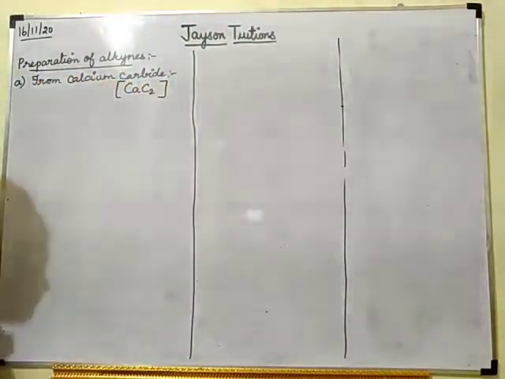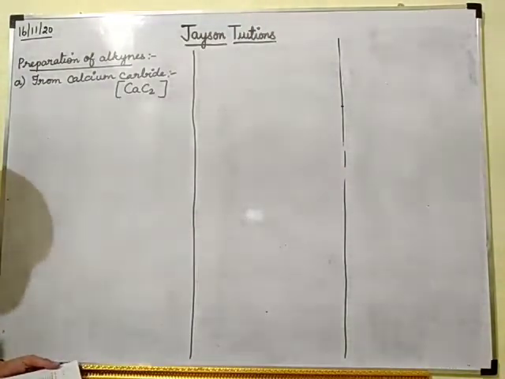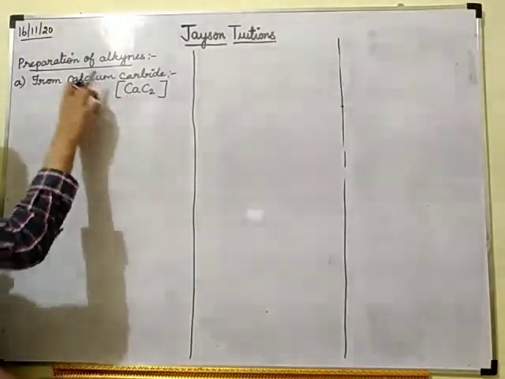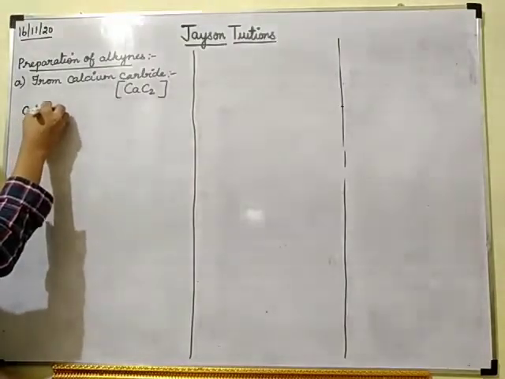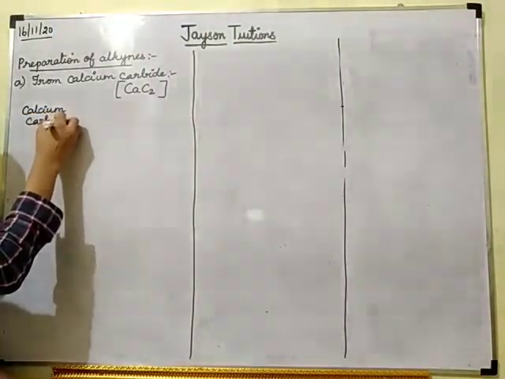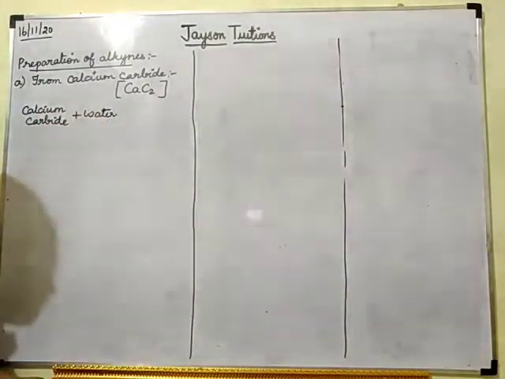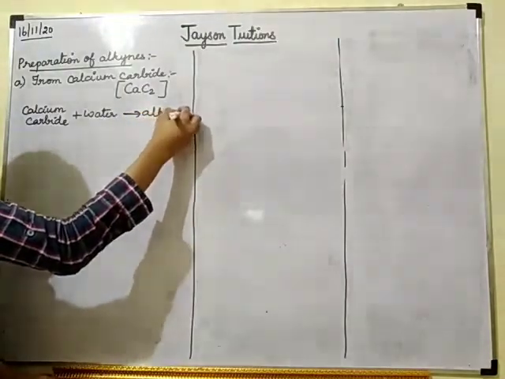What is the formula for calcium carbide? It is CaC2. So how will you prepare alkynes from calcium carbide? You have to treat this calcium carbide with water. If you treat calcium carbide with water, you will get alkyne.